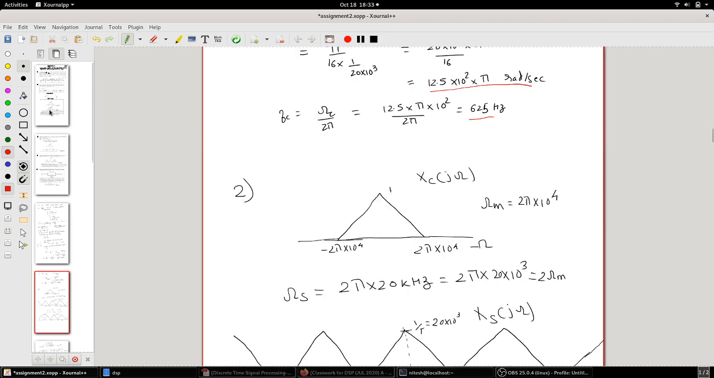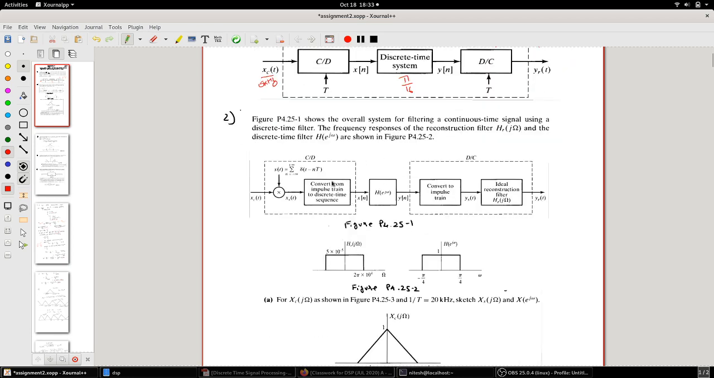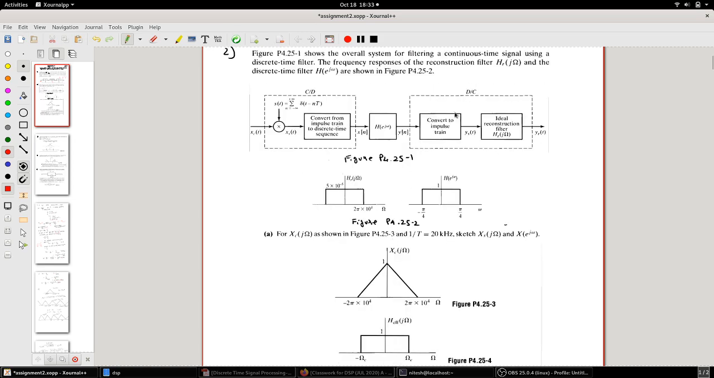So now coming to the second question. The second question shows the overall system. This is the overall system which is shown, where there is a system for filtering a continuous time signal using a discrete time filter. Okay, so this is the continuous time system using a discrete frequency response of the reconstruction filter. These are the frequency responses which are given, which is 2 pi into 10 raised to 4, which will pass everything from minus 2 pi into 10 raised to 4 to 2 pi into 10 raised to 4.